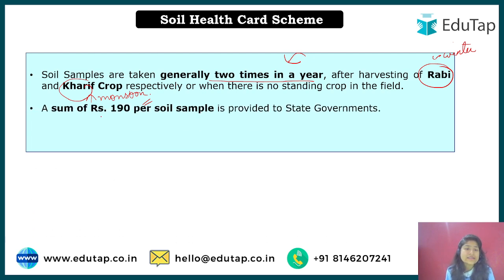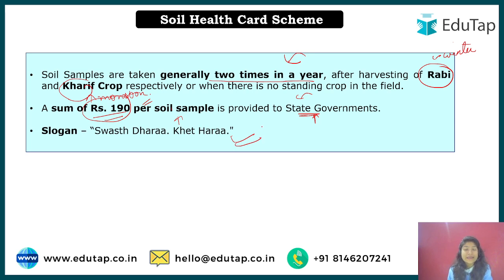The next thing is that a sum of 190 rupees would be paid by the farmer to the state government for the soil sample. Under this 190 rupees, the state government officials would come, take the soil samples, test them, and recommend whatever fertilizers are required by that particular soil for that particular crop, all under 190 rupees. And the slogan over here is Swasth Dhara Khet Hara. That is very important that you should know. So these were the key features.